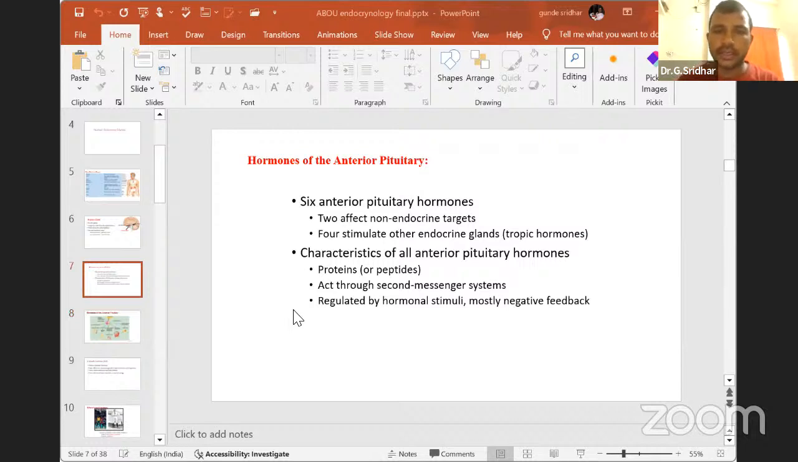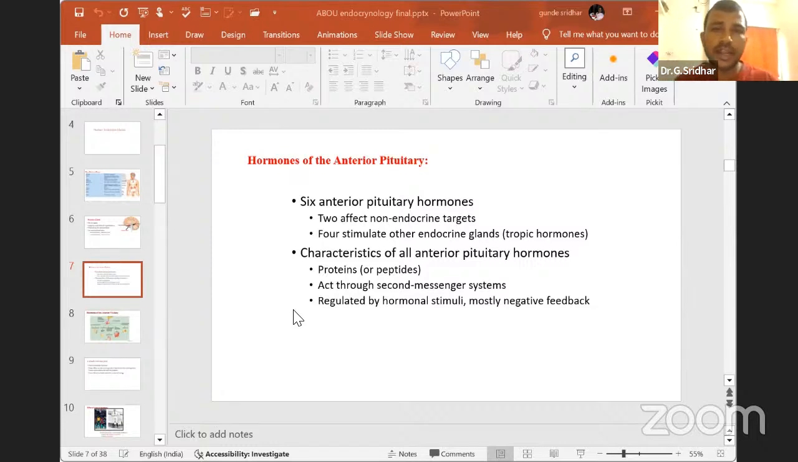Yes, there are two types of hormones which are released from the anterior pituitary. Sir, why are you telling two types? Because of tropic hormones and general hormones. Tropic hormones means the hormones released from the anterior pituitary which go and stimulate the other endocrine glands. That type of hormones we can call tropic hormones.